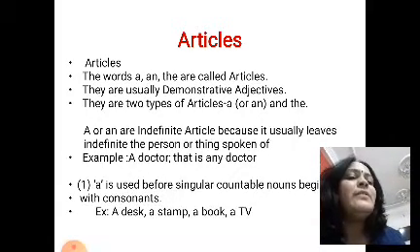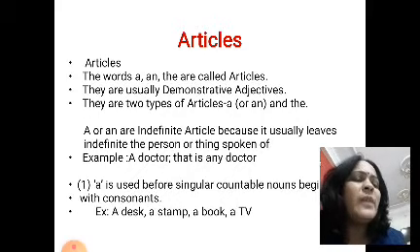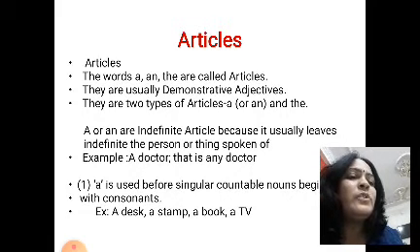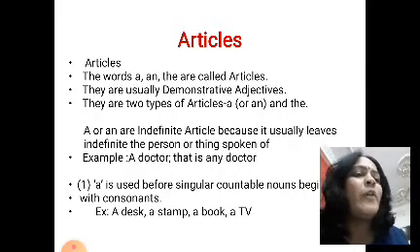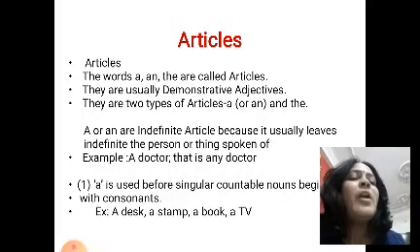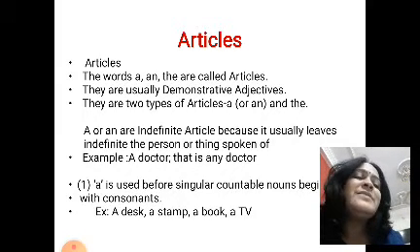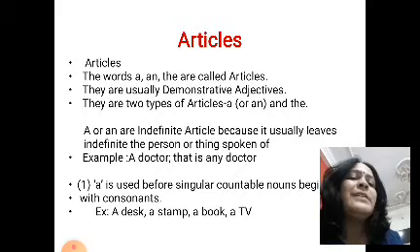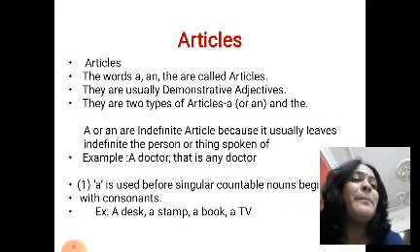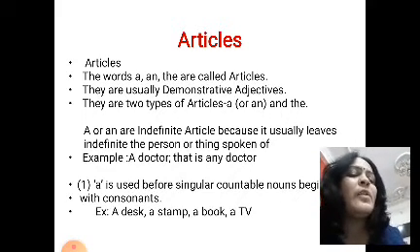A or an are indefinite articles. Why are they indefinite articles? Because they leave indefinite the person or thing spoken of. Listen here in this example, a doctor. It is not specified which doctor, that is any doctor. So it leaves you indefinite about the person or thing spoken of.